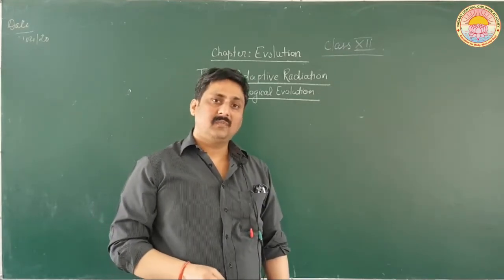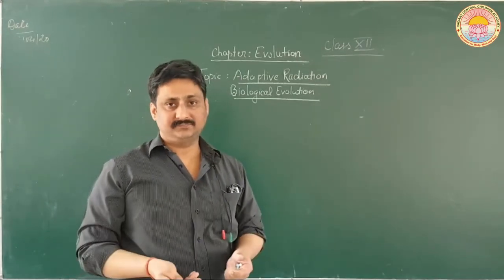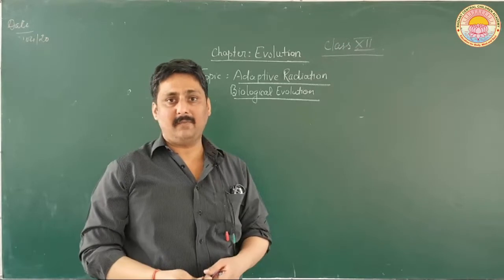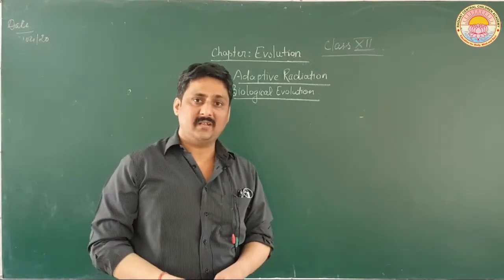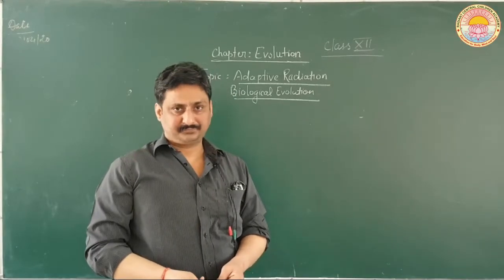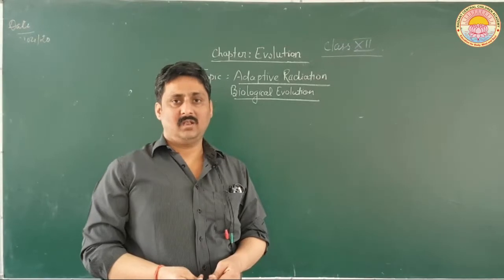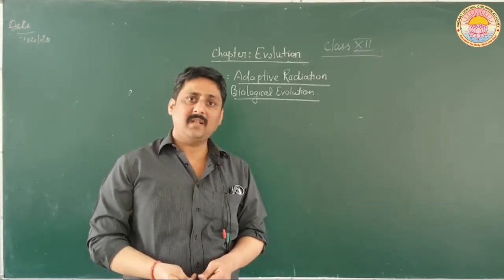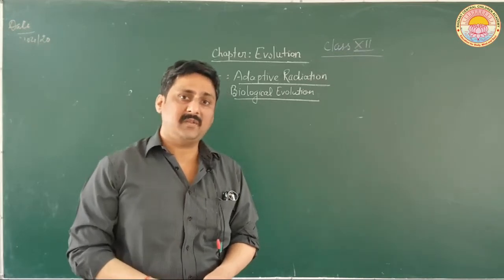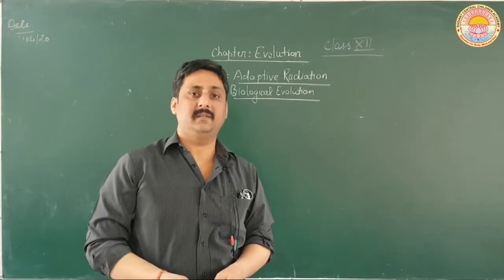So he saw that in the particular island all types of birds were living. They occupy different habitats and take different types of nutrition. Now, adaptive radiation is a process in which one species evolves to give rise to various different species in the same area consisting of different habitats.